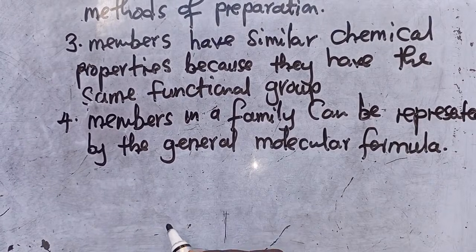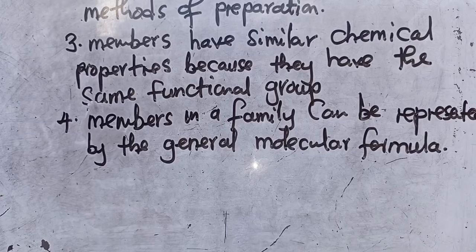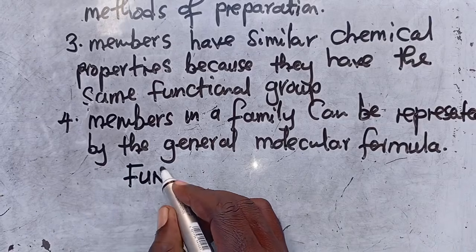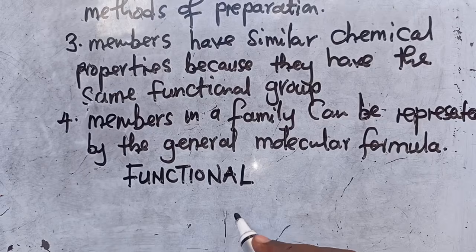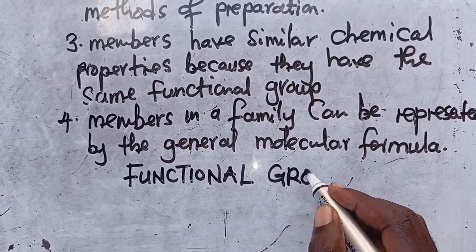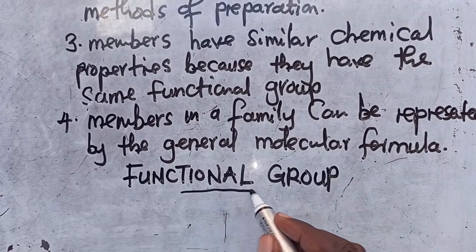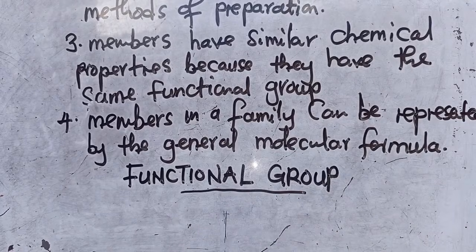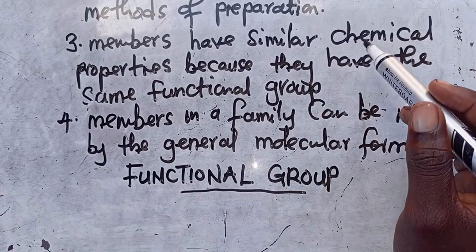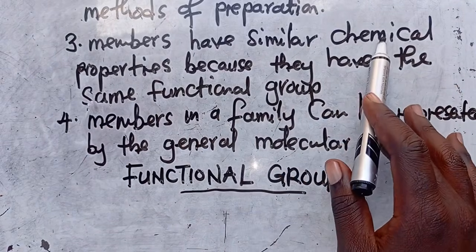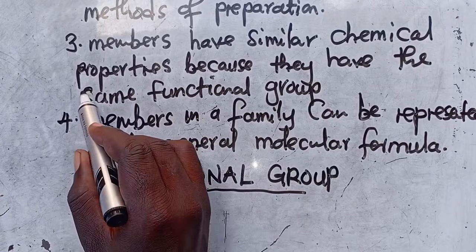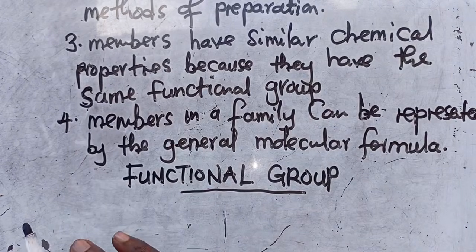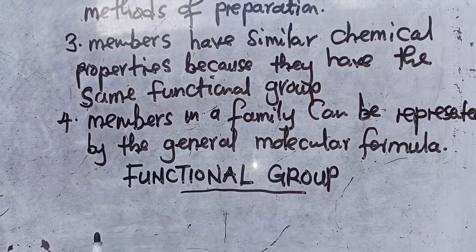So we now look at the last thing, which I'm now calling the functional groups. You need to understand these functional groups. I've told you there is a point here. I said members have similar chemical properties because they have the same functional group. So meaning that members in the same family get to have similar chemical properties.